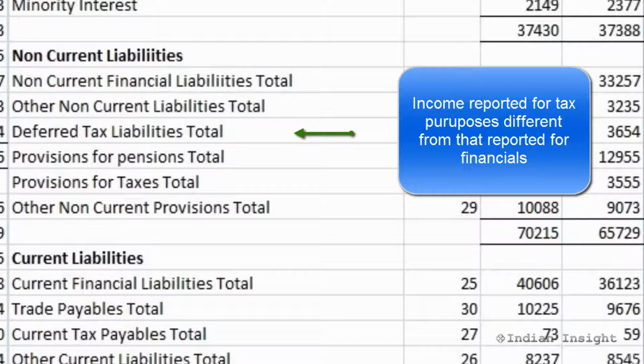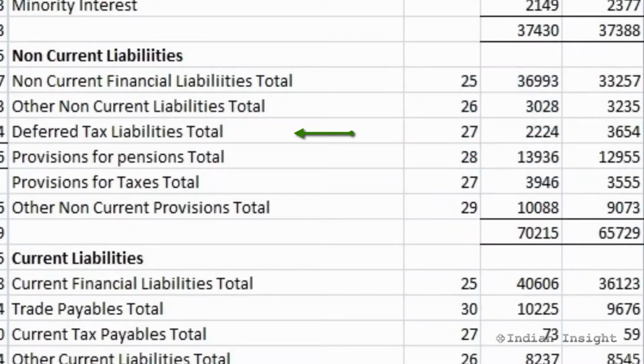So for example, if a revenue is not recorded for tax purposes but is reported in income as part of the financial statements of the company, then the taxes associated with the income have not been paid and hence are a liability that would need to be settled in the future. This liability is recorded as deferred tax liability.